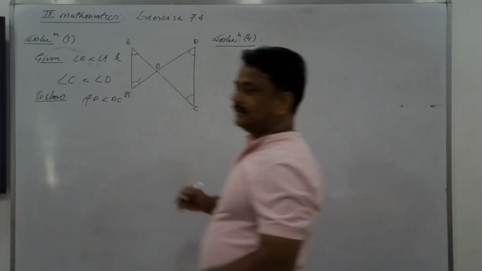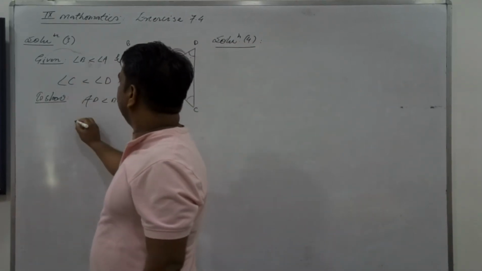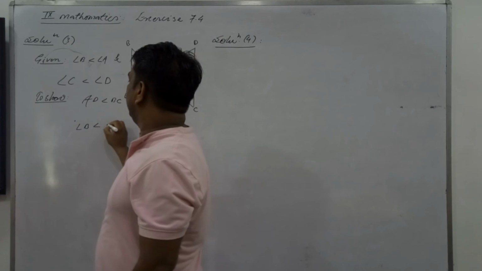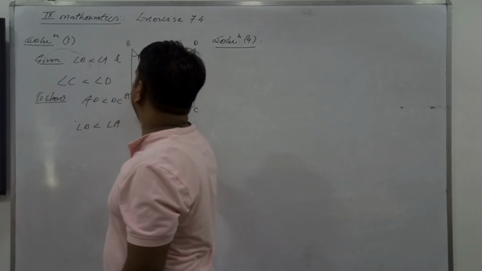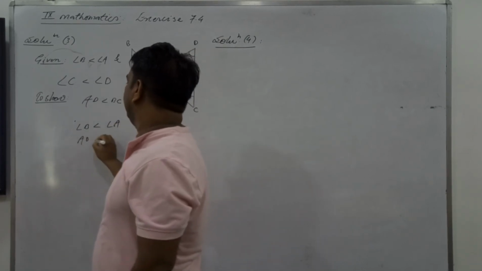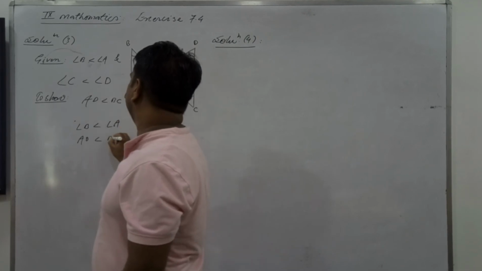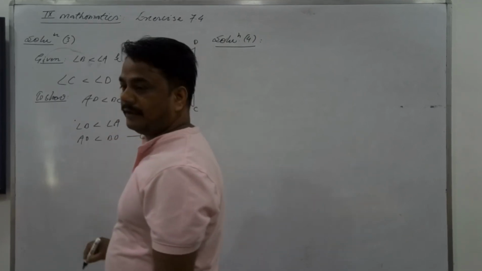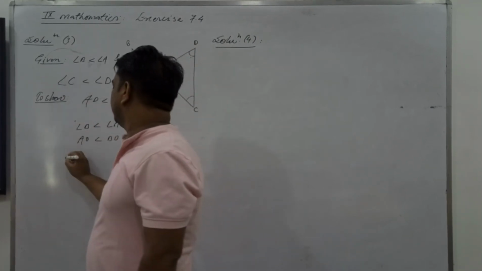AO and OD are equal. From this, angle B is less than angle A. Opposite B is what? AO. And opposite AO is BO. This is equation 1.